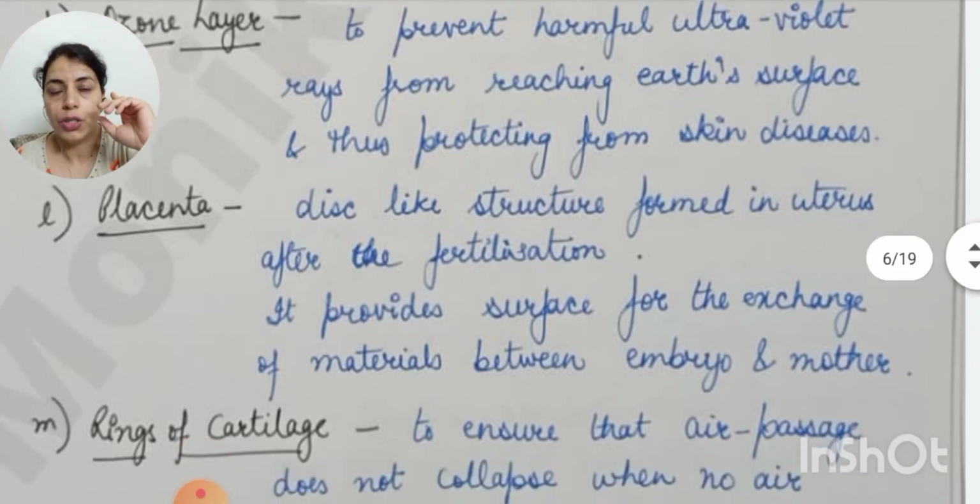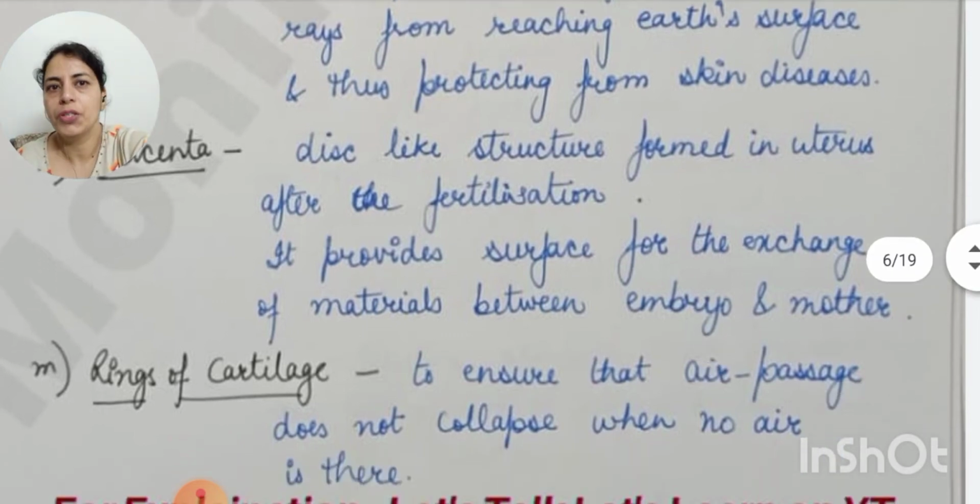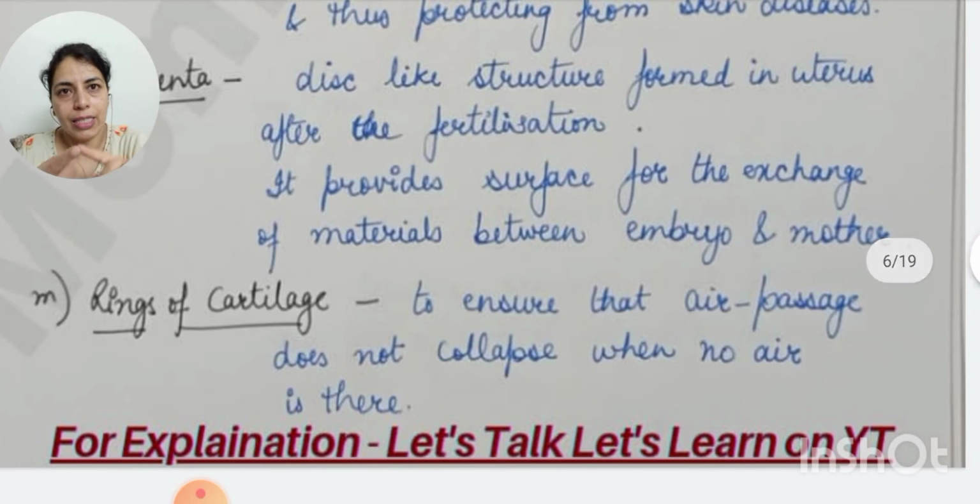Disc-like structure should be mentioned compulsorily. Sometimes its definition is also asked, and in case its definition is asked, you must write the function with it.